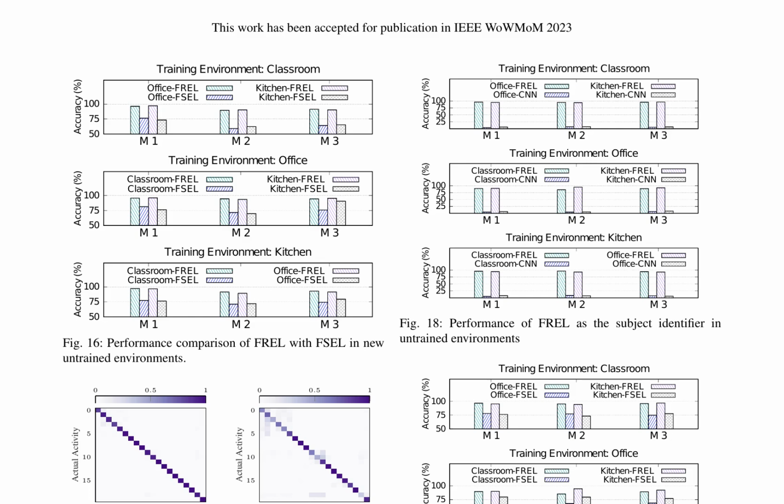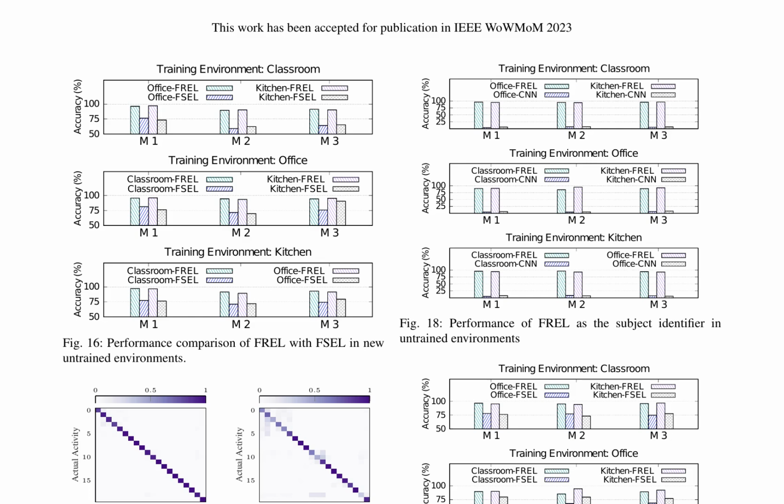The performance of SiMWiSense with FREL is also evaluated, and the results show that FREL excels in generalizing to new environments and subjects. The overall performance of SiMWiSense with FREL in new untrained environments improves by 86.06%, 87.56%, and 86.90% when the embedding network is trained in classroom, office, and kitchen, respectively.